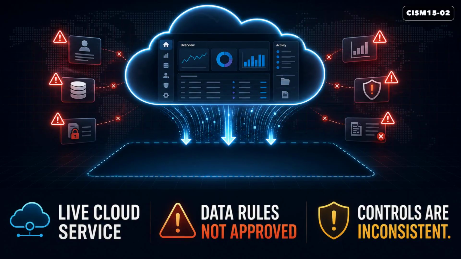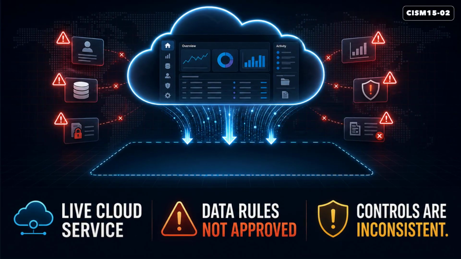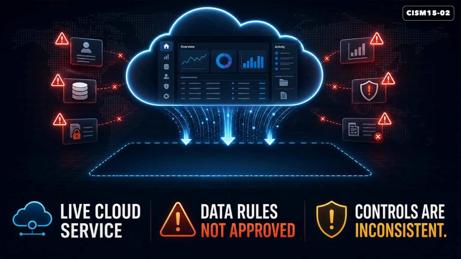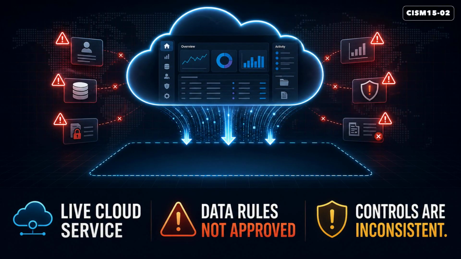Here is the scenario. A business unit launches a new cloud service before data handling requirements are formally approved. Security finds inconsistent controls. The sponsor wants speed because the project is already live. The risk is real, but the first move still has to preserve accountability.